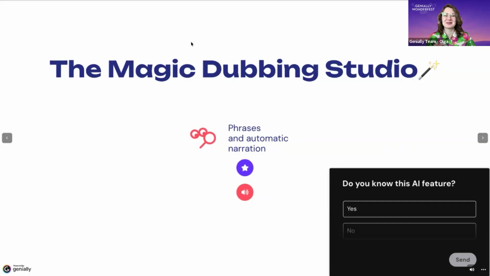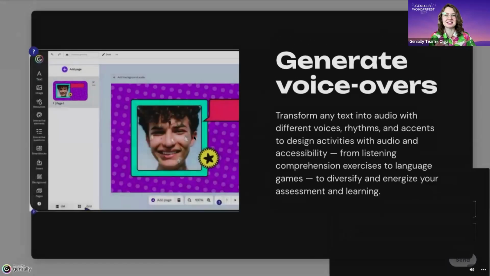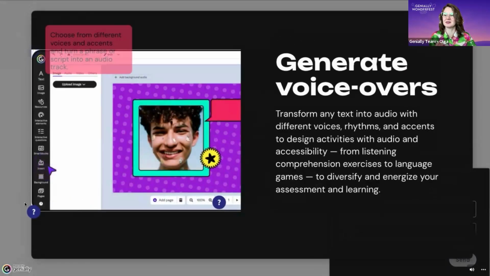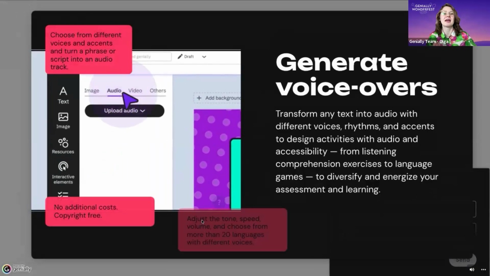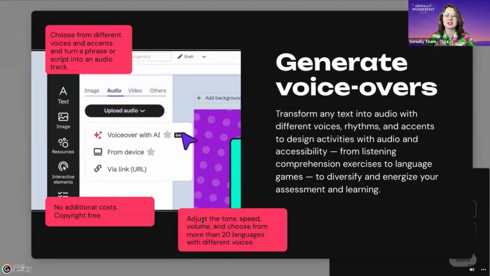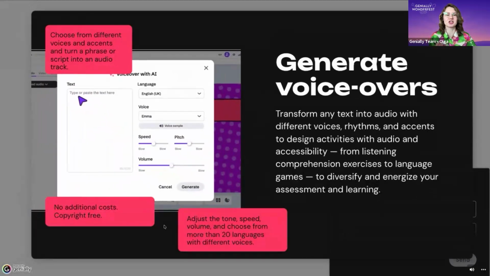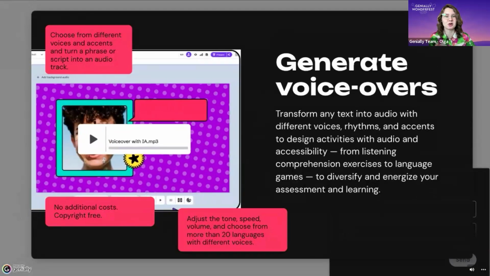Our train makes its first stop at the Magic Dubbing Studio, where text comes to life. No microphone, no studio, no stage fright. With the text-to-speech feature, just a second, here we go. You can generate professional quality narration in one click. Choose between voices and accents, adjust tone, speed, and language. And within seconds, you've got audio ready to go.